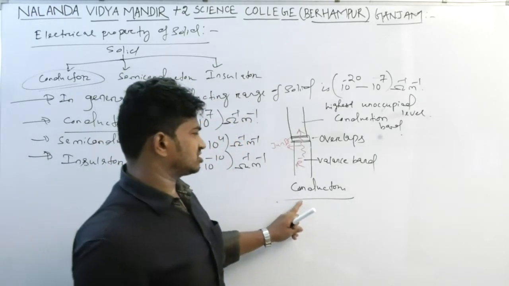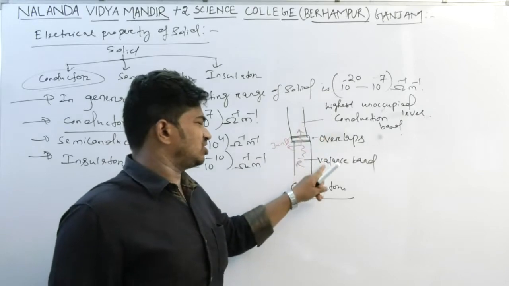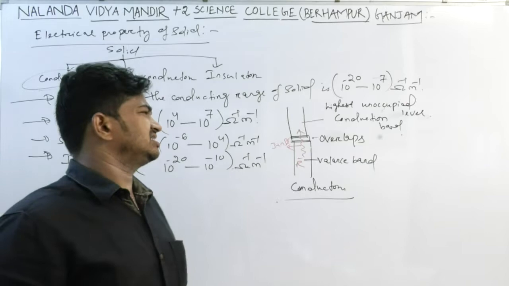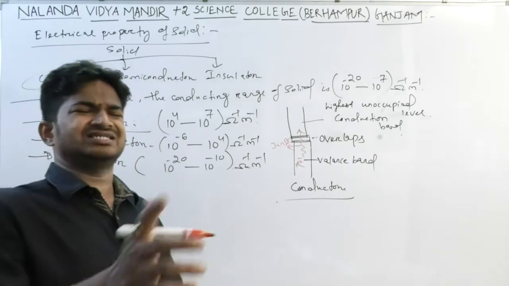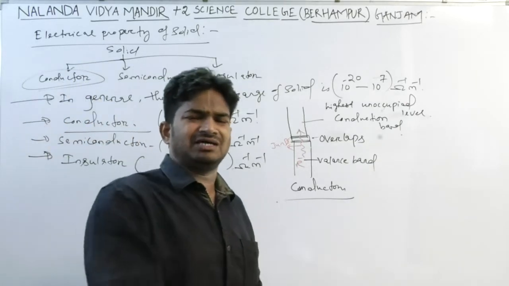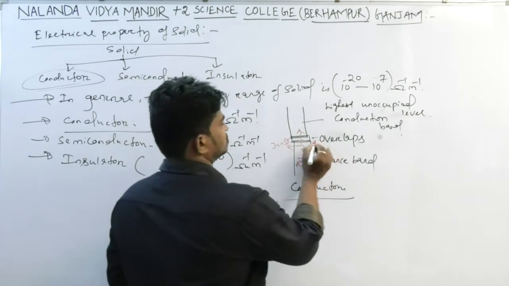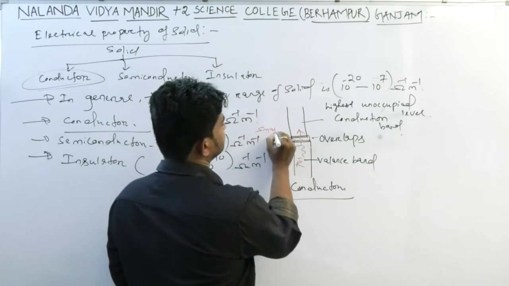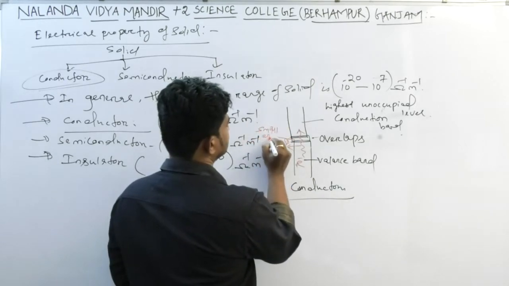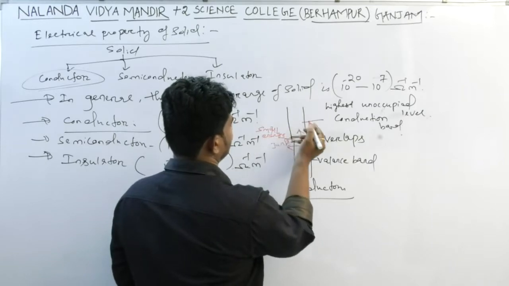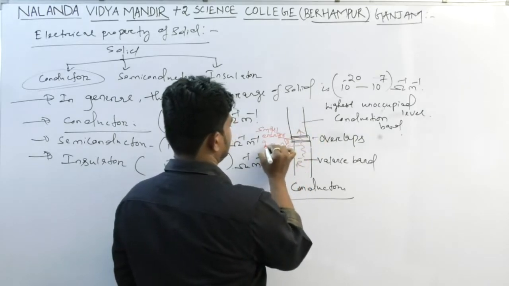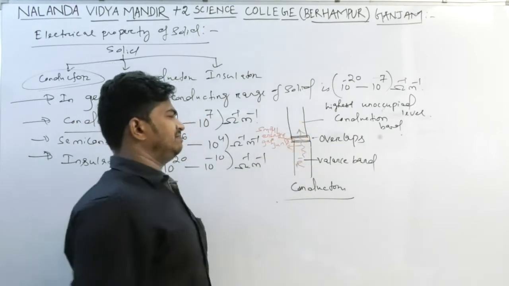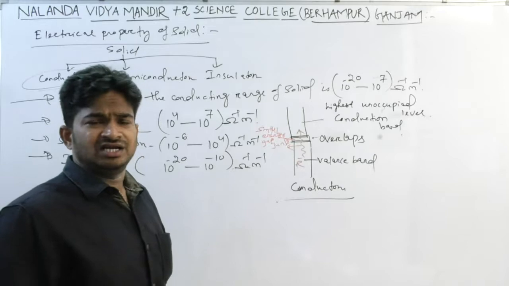So in a conductor, the energy gap between the valence band and conduction band is very negligible, or they overlap, or the gap is very small.